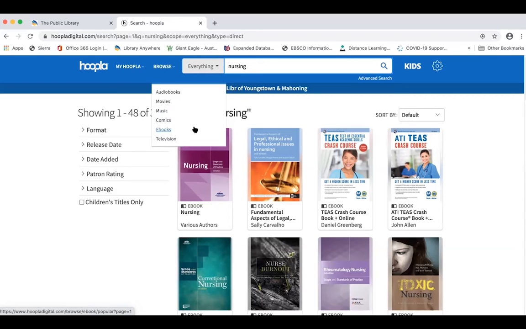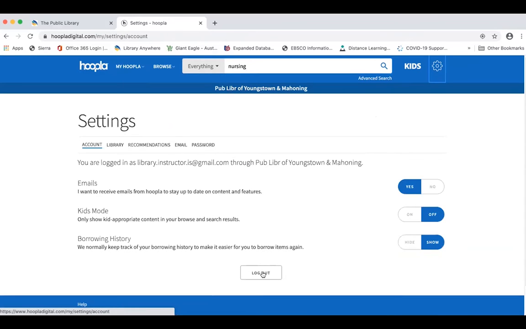Plus, if you have a smartphone or a tablet, there's a free app that you can download to install on your device. And then when you check out items from Hoopla, you can download them to the app. And if you're somewhere where you don't have access to the internet, you'll still be able to listen to that audiobook, read that ebook, or watch that movie or television show. In order to leave Hoopla, all we do is we click the little spoke symbol and we click log out.